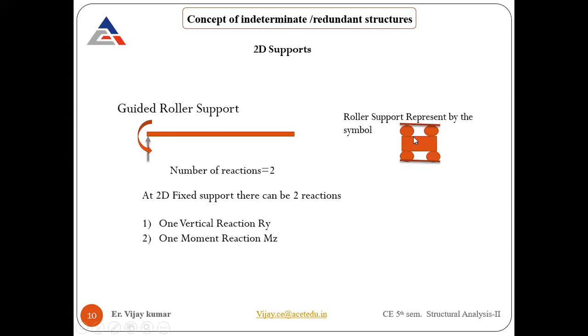Fine, but since there are restrictions, it cannot rotate. You might think it will rotate, but no, it will not, because there are restrictions over there. There is one restriction in the vertical direction and the other in rotation. It only moves in the horizontal direction. That is the thing which is allowed. So how many restrictions are there? That comes in the form of the reaction of the support.